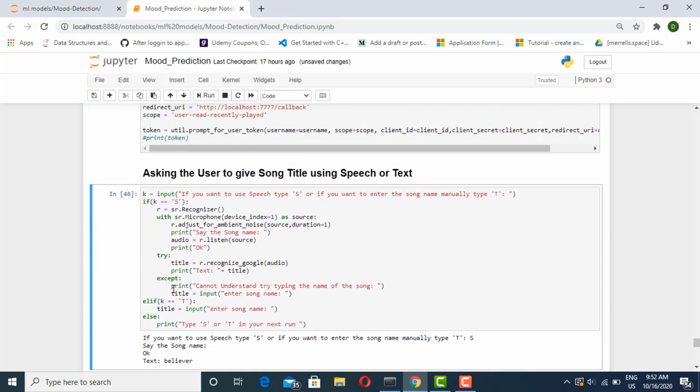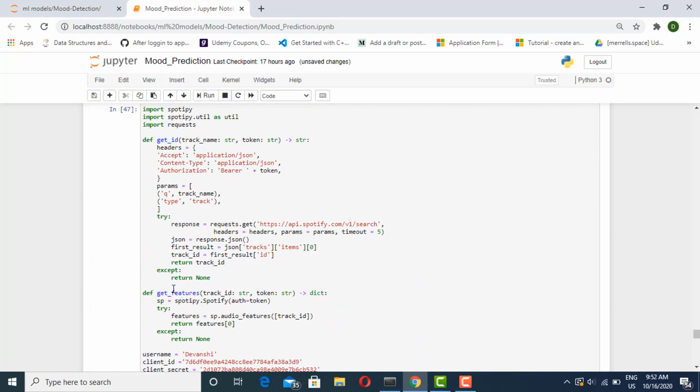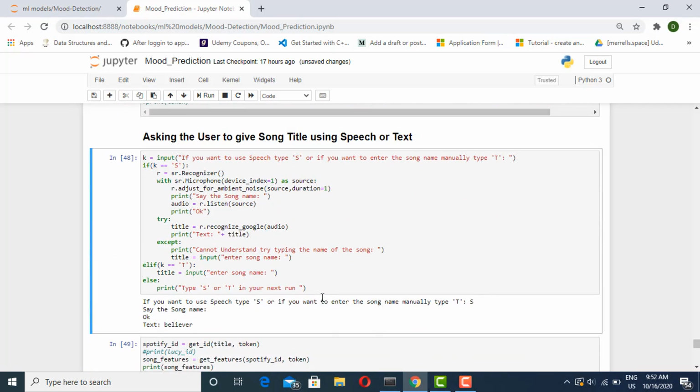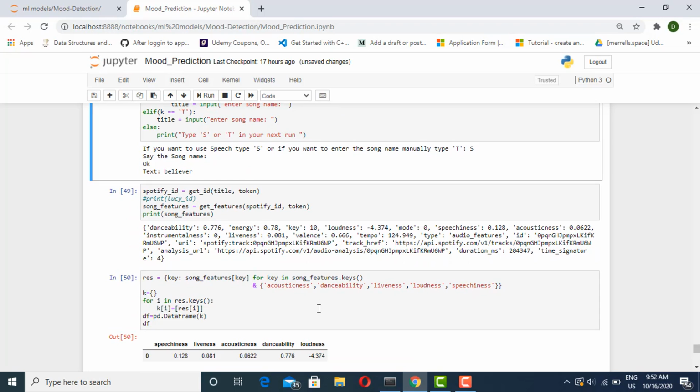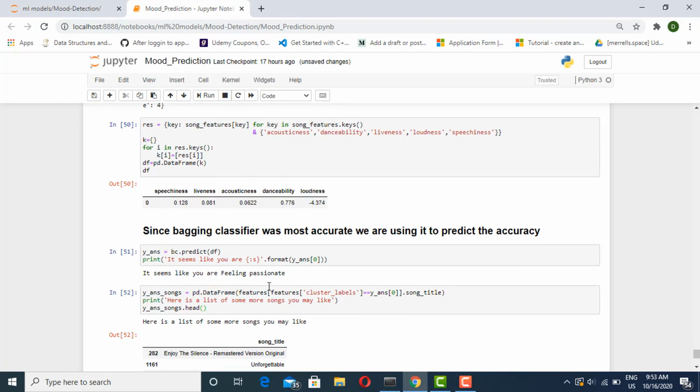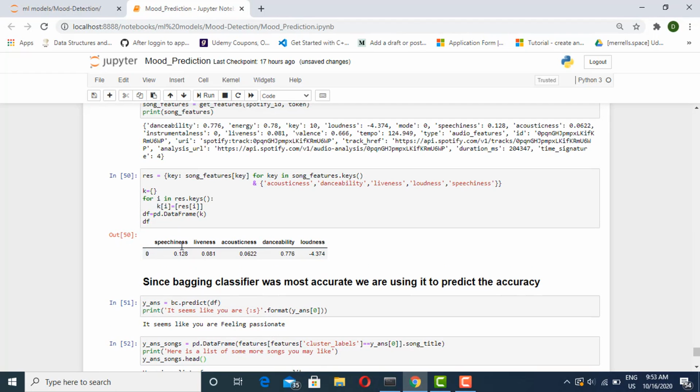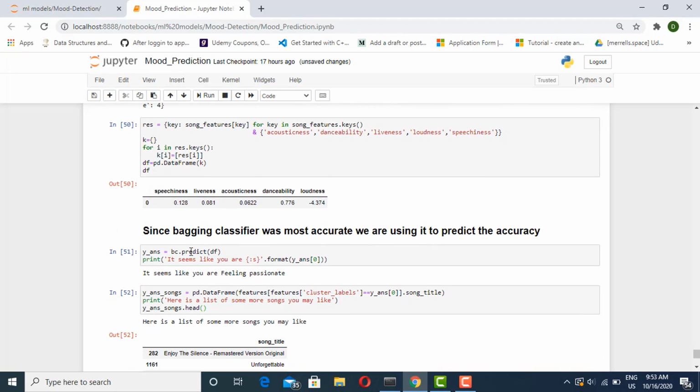It fetched the features of the song. For fetching the features of the song, we have used the Spotify API, from where it will fetch all the features of that song. There are many features, but since we know which features are useful for us, as we performed data preprocessing earlier, we will just extract those features out of the given features, convert them into a data frame, and then predict using the classifier which performed best.